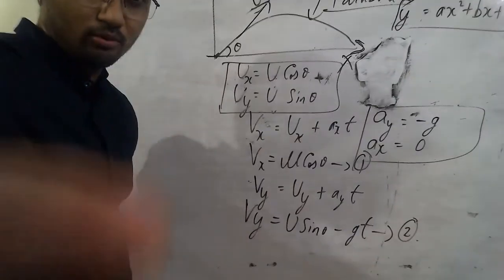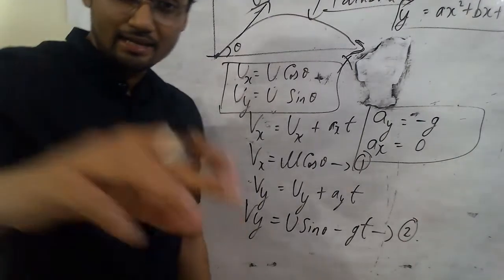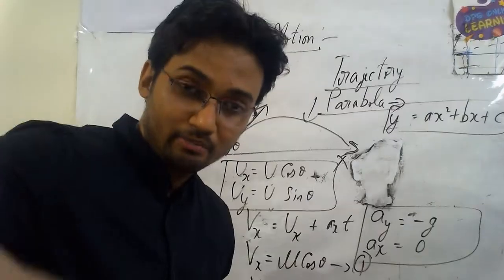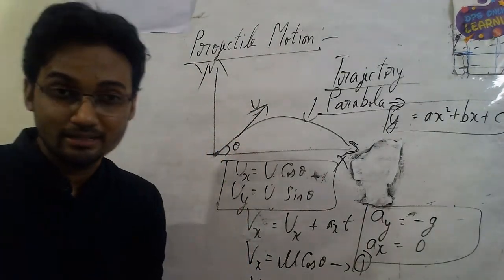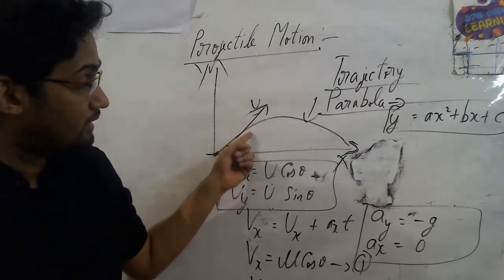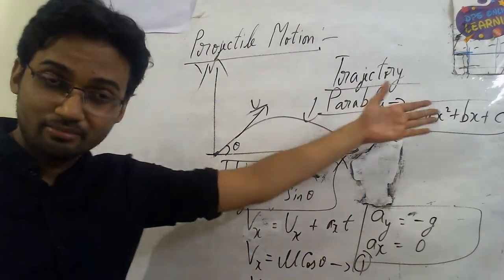Hope you're all able to see the board till here. Next, if you analyze it carefully, two important things come out in the process. One is the particular distance it travels, because there is velocity and it's also traveling some distance, right?